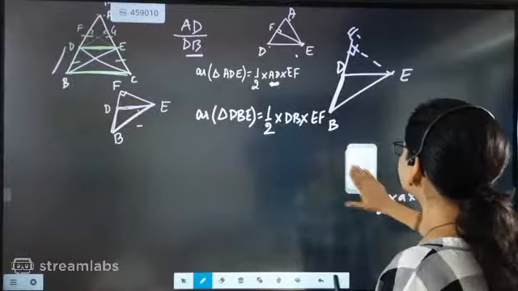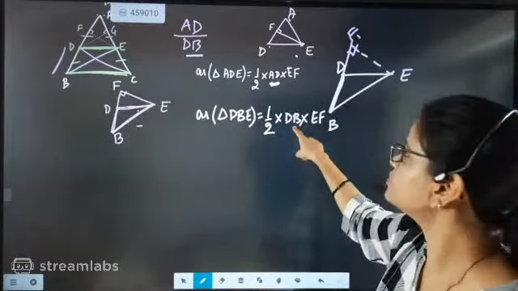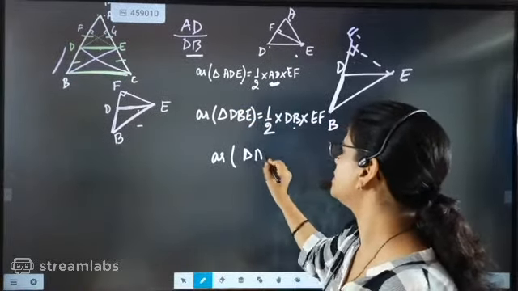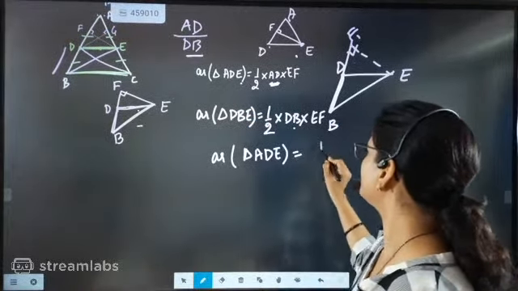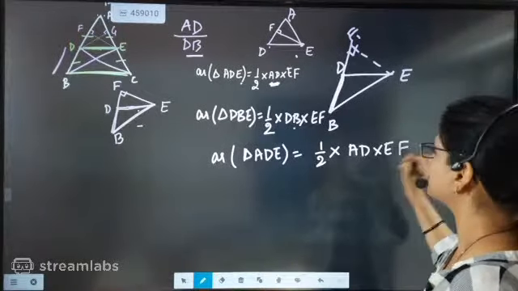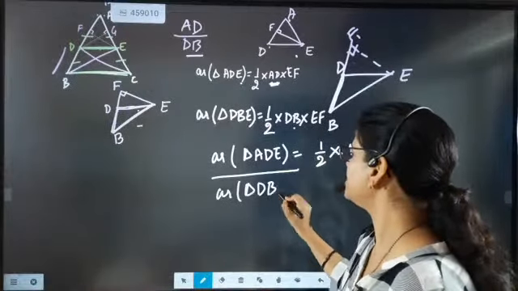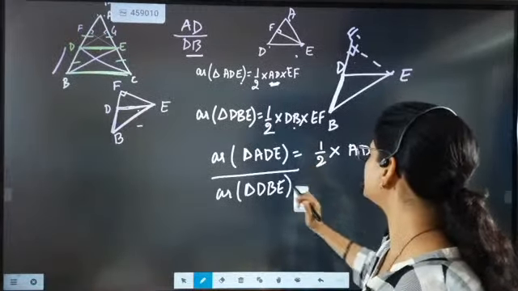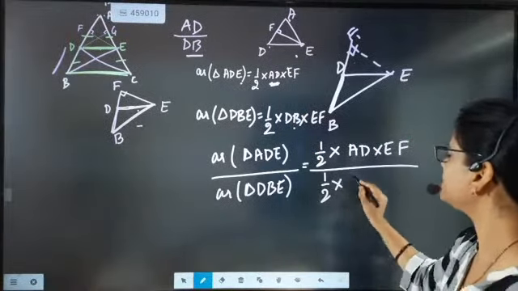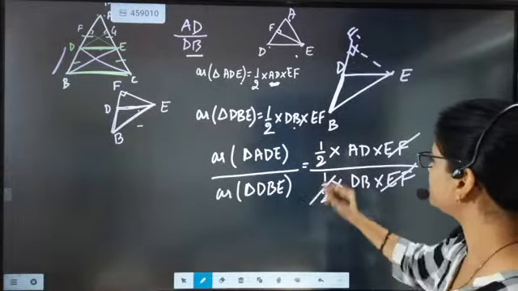Don't do anything, just divide, because AD is up, DB is down, so divide this by this. So area of triangle ADE will be equal to half into AD into EF, and in the denominator, area of triangle DBE will be equal to, in between I am going to give, half into DB into EF. So now our most important work is over.